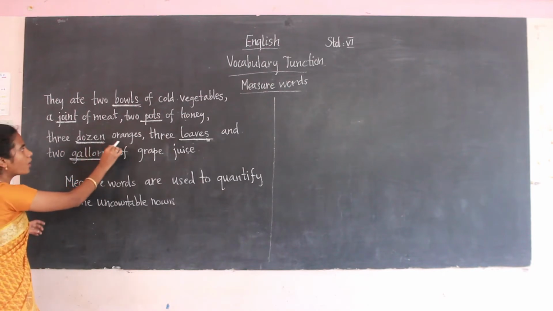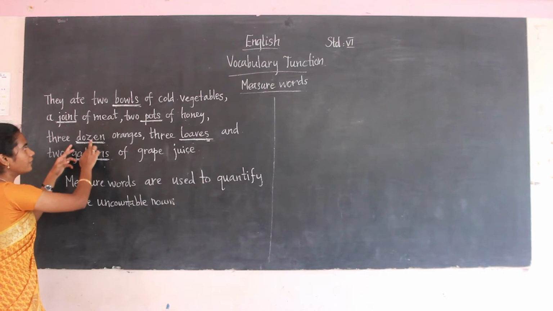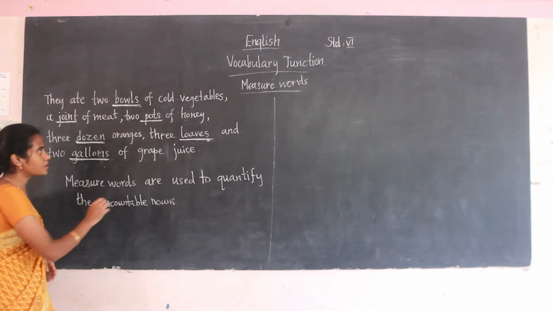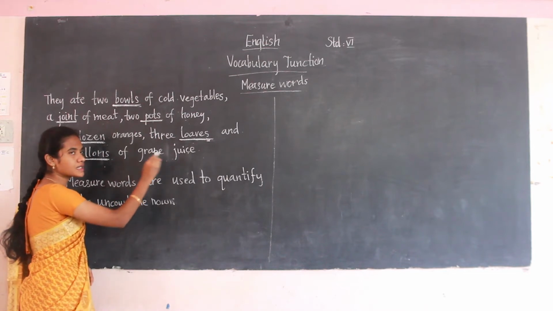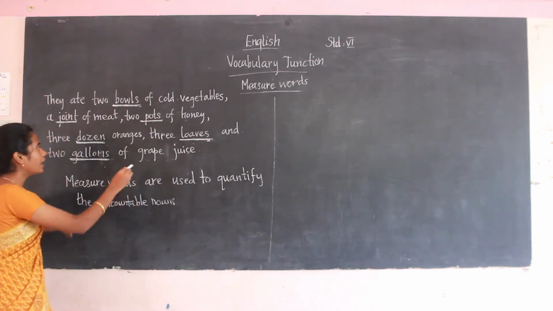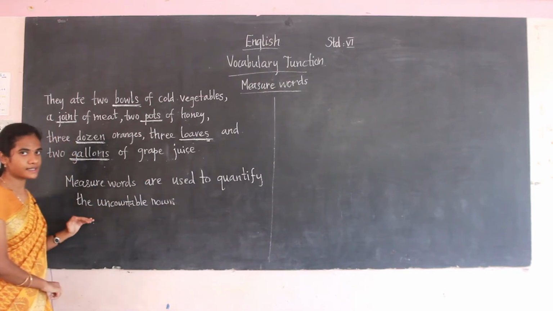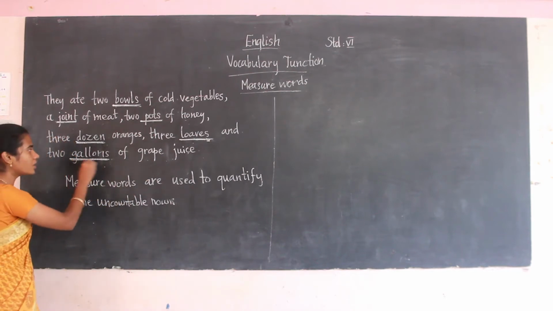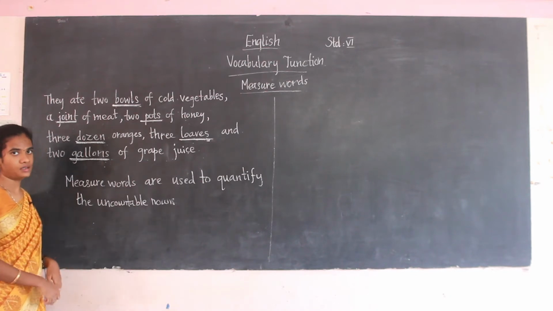And 3 dozen oranges. Oranges is an uncountable noun, so the dozen is quantifying the uncountable noun. And 3 loaves and 2 gallons of grape juice. Grape juice is an uncountable noun, and the gallons are quantifying the uncountable noun. That is known as the measure words. The underlined words tell us the quantity of uncountable nouns. These are known as the measure words.